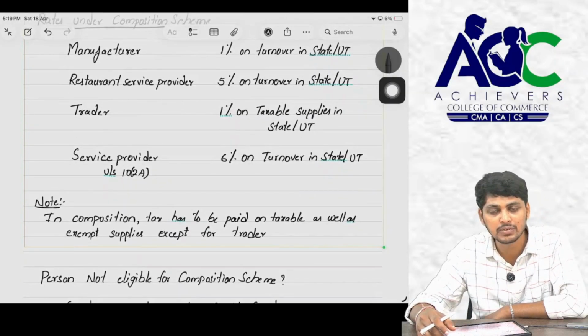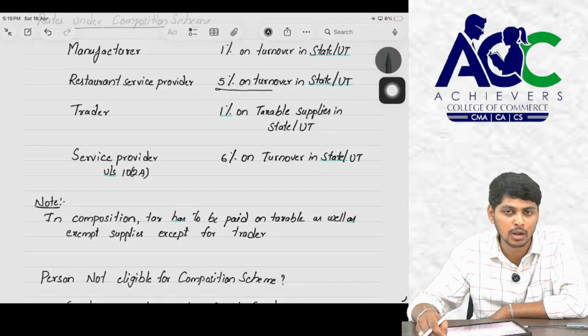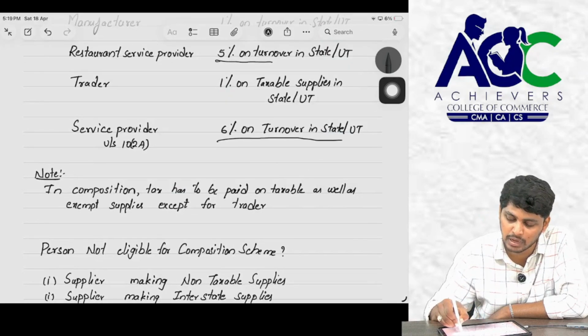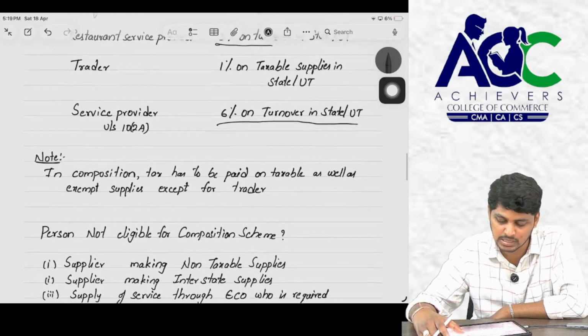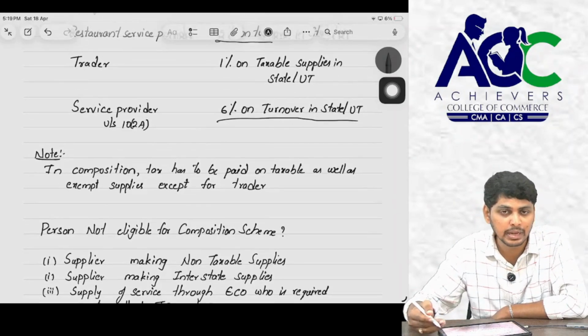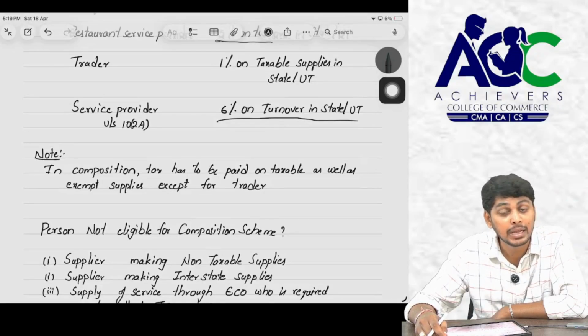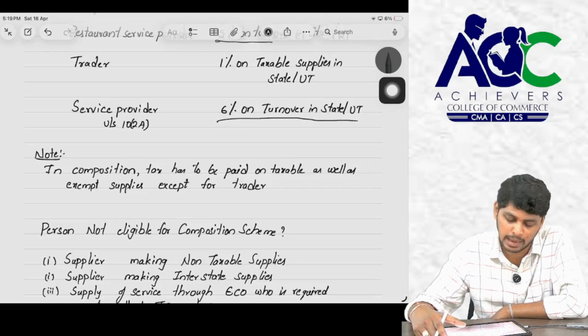But in case of restaurant service providers, it is 5% on turnover in the state or union territory, that is 2.5% CGST and 2.5% SGST. A service provider under section 10(2)(a) pays 6% on turnover in the state or union territory, that is nothing but 3% CGST and 3% SGST. In composition tax, the tax will be payable on taxable as well as exempt supplies. But in case of a trader, the tax will be payable only on taxable supplies, and it will not include exempt supplies.